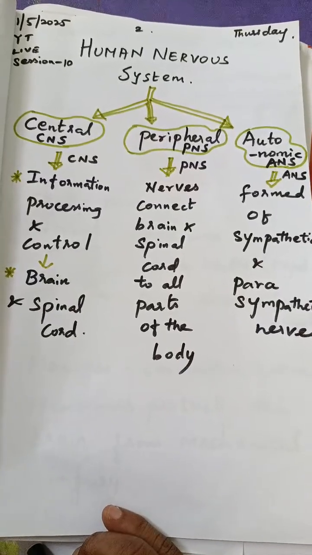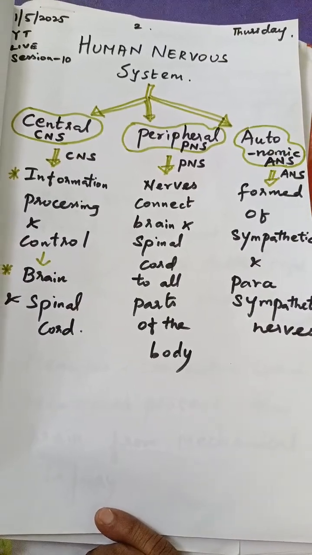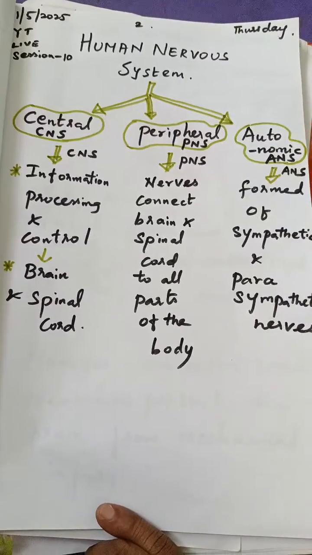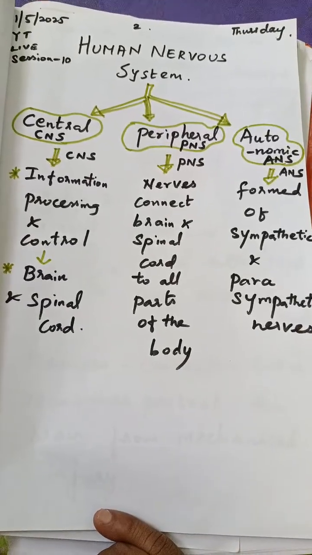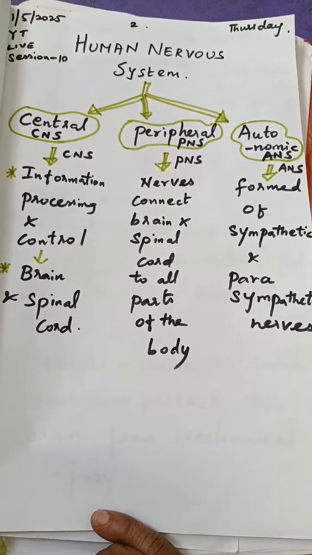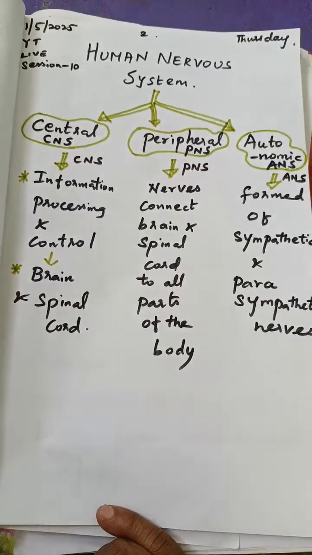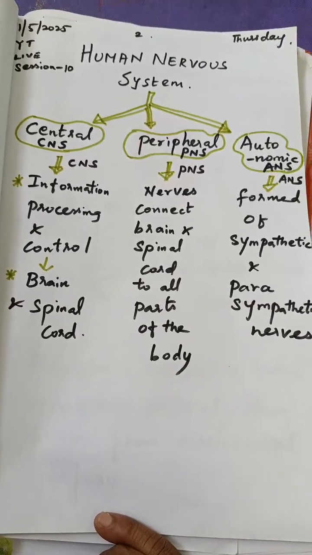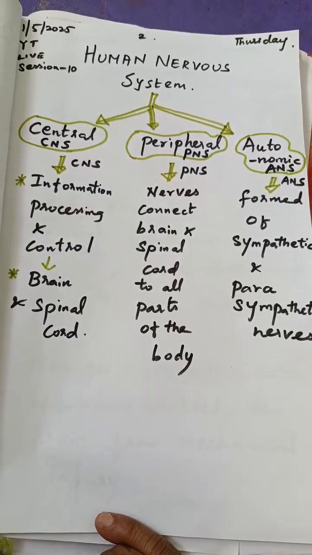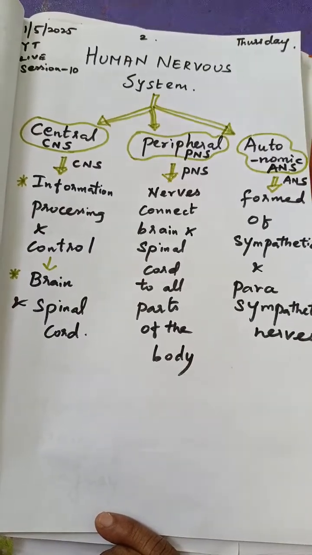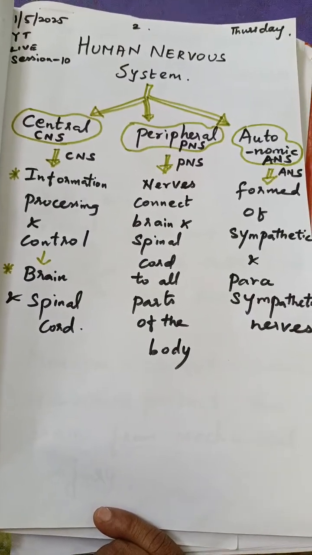Similarly, in the human nervous system, the main controlling panel is the brain. From the brain all the nerves come out, and these nerves run throughout the body of the human. In short, we can say these nerves are connected to each and every organ, so that all are interconnected.